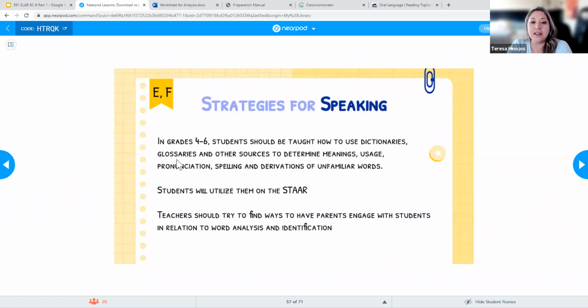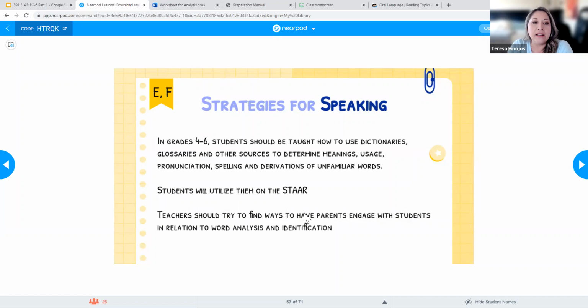They also have to be taught how to use glossaries and other sources to determine meanings, usage, pronunciation, spelling, and derivations of unfamiliar words. They do have to know how to use them, because when they take STAAR tests, they're going to have to be able to do that. And in their future, when they get into middle school and high school, they are going to have to use dictionaries periodically, as well as glossaries. And they're able to use them on all their STAAR tests after 4th grade.